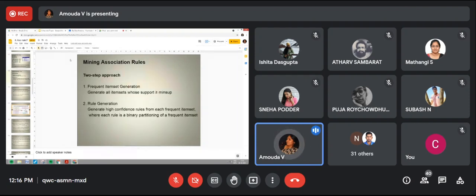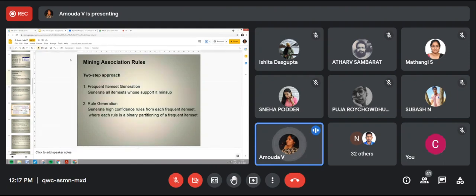Okay. Now we are really getting into generating the association rules. There are two approaches for finding the association. One is, first we have to find the frequent item sets level-wise. I'll explain what that is. Only when the minimum support is satisfied. Listen students, here only we use the support value.